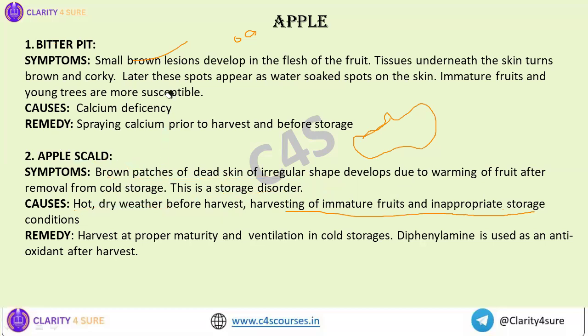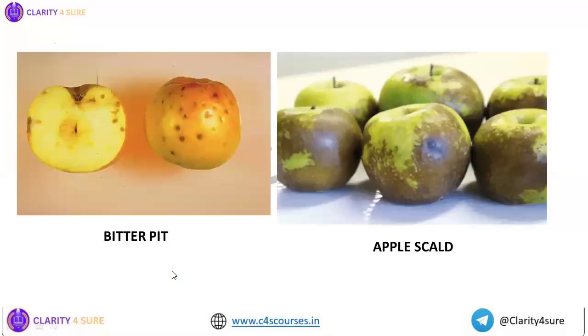The differences between bitter pit and apple scald, I think, are clear. The visual difference is that there will be small brown lesions in bitter pit, and in apple scald there will be brown patches of dead skin. Bitter pit is due to calcium deficiency. Apple scald is mainly a storage disorder and also because of high temperature. In the next figure, this will be very clear. This is your bitter pit and this is your apple scald.